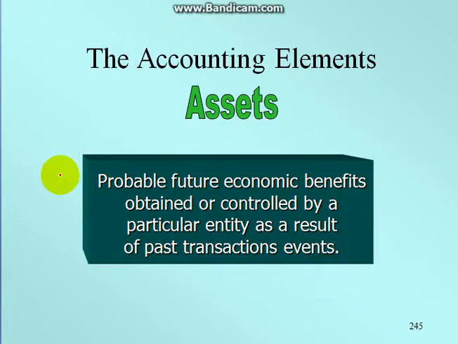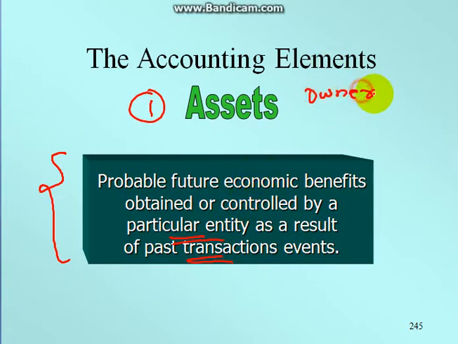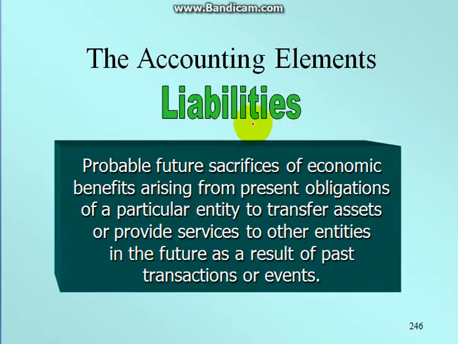Now, accounting elements. An accounting element is nothing but the probable future economic benefits which are obtained or controlled by a particular entity as a result of past transaction events. The first element is assets. Assets are what we invest. Owners try to make some assets for the company which can be invested in order to make future profit. So this is nothing but the assets factor.